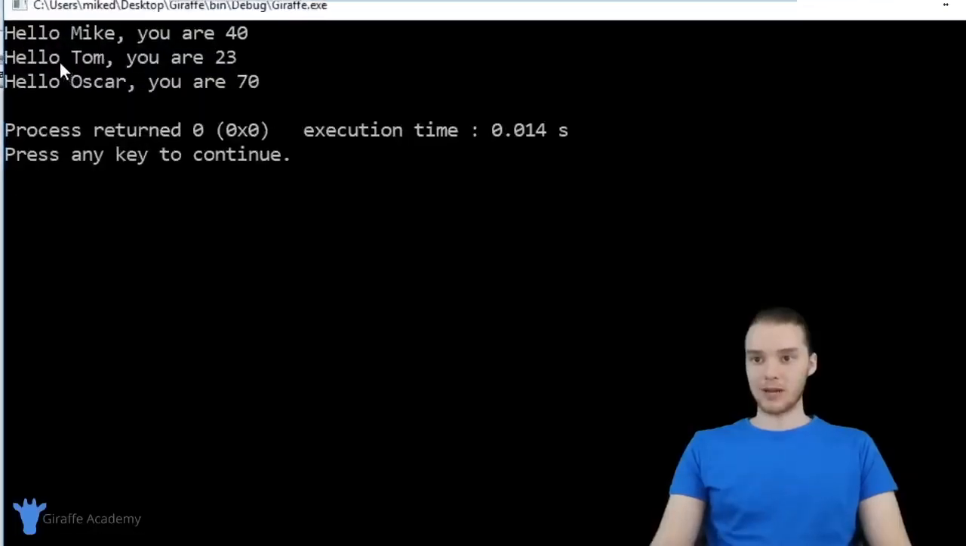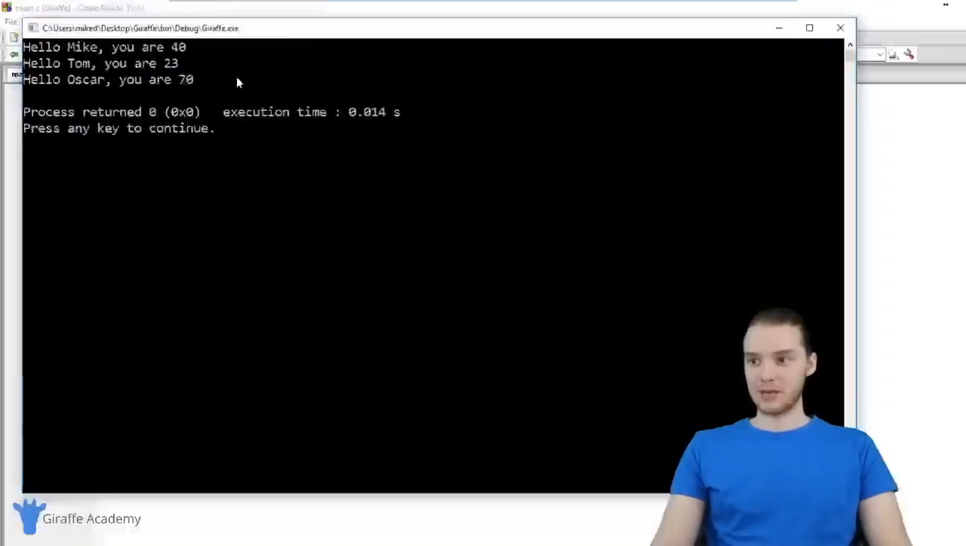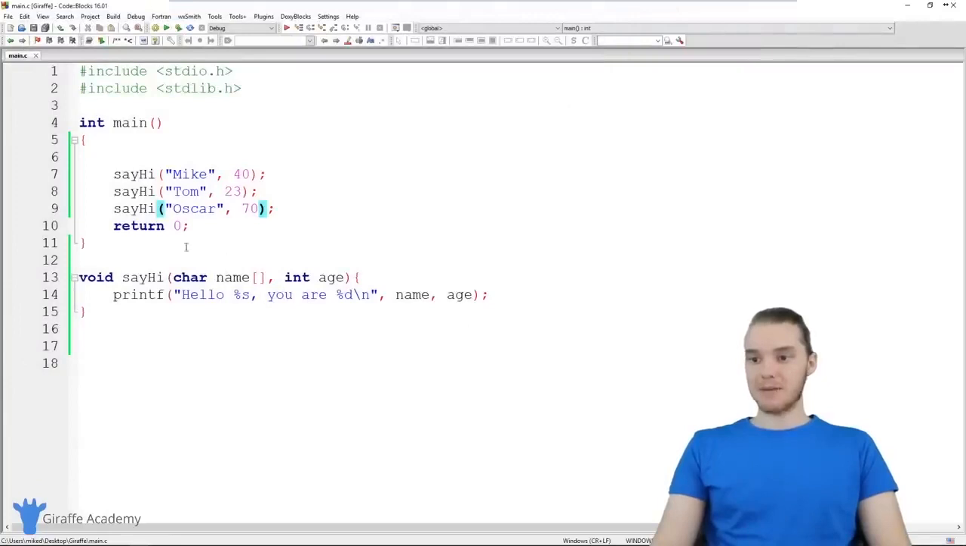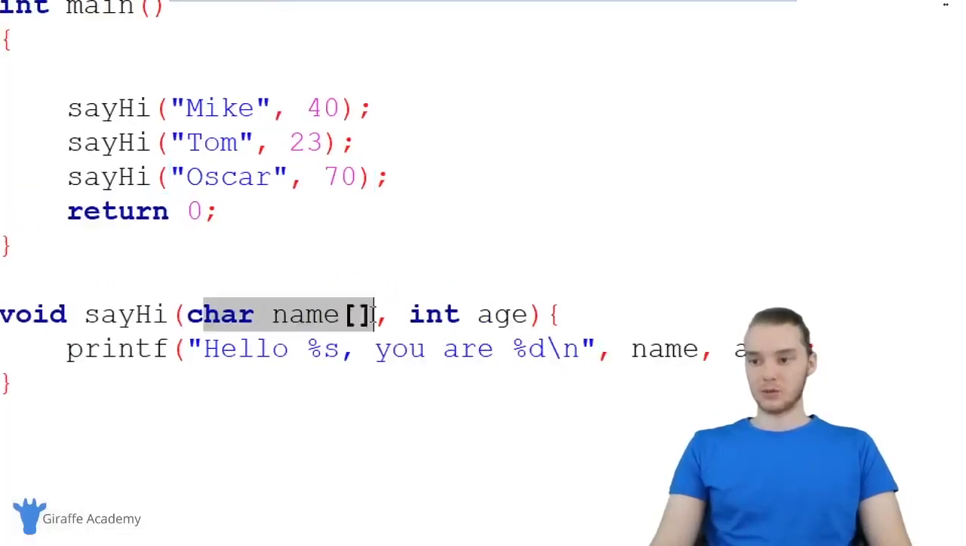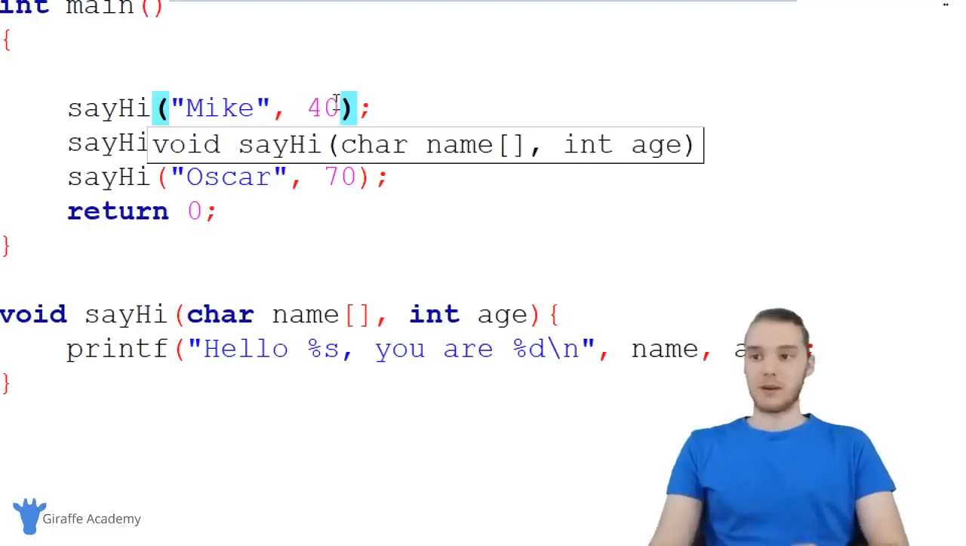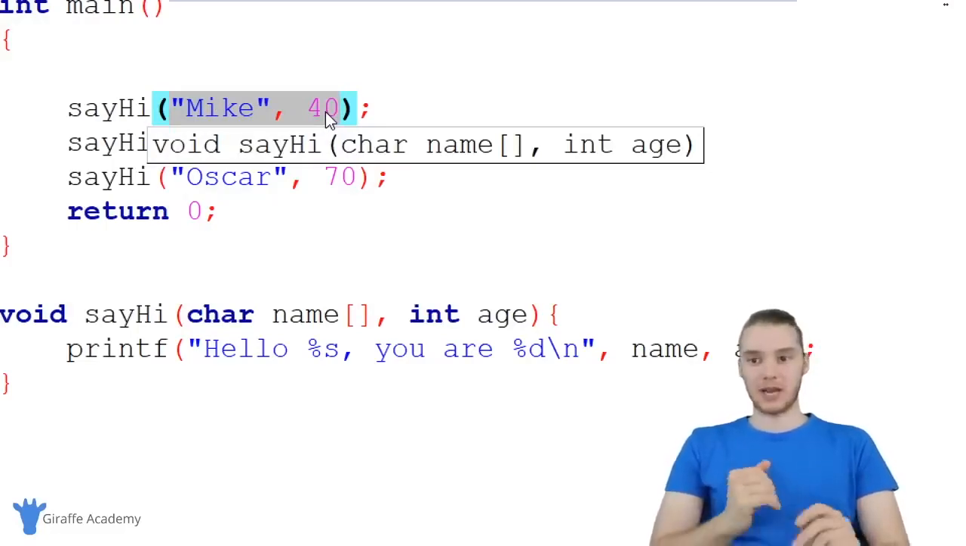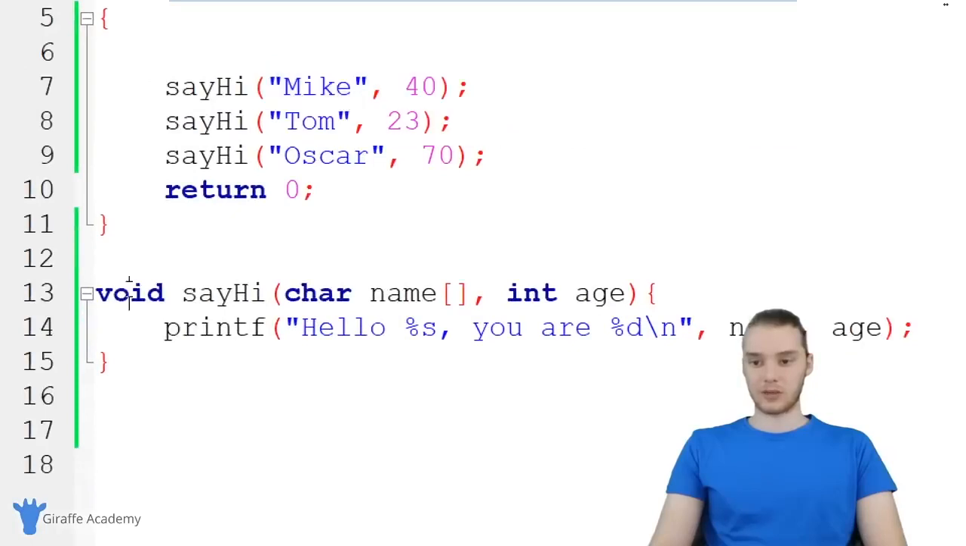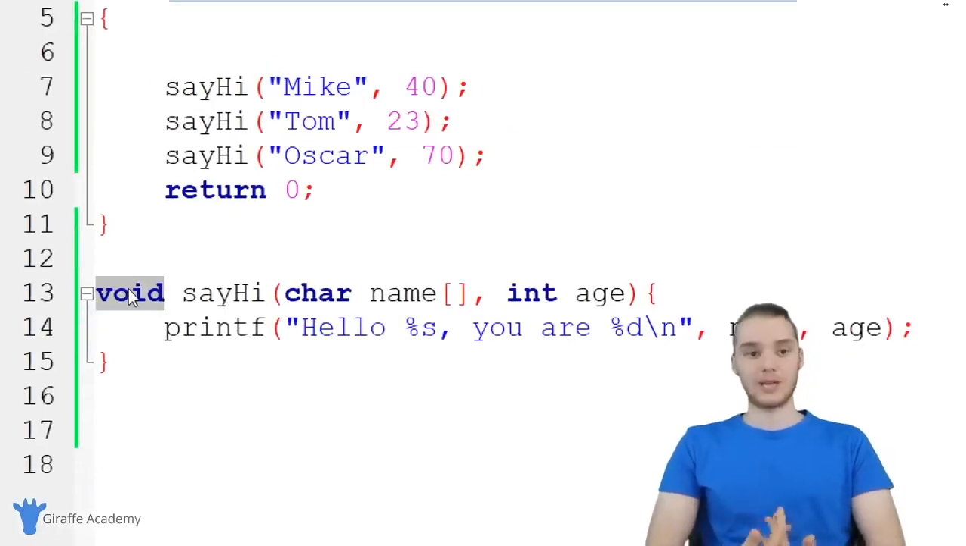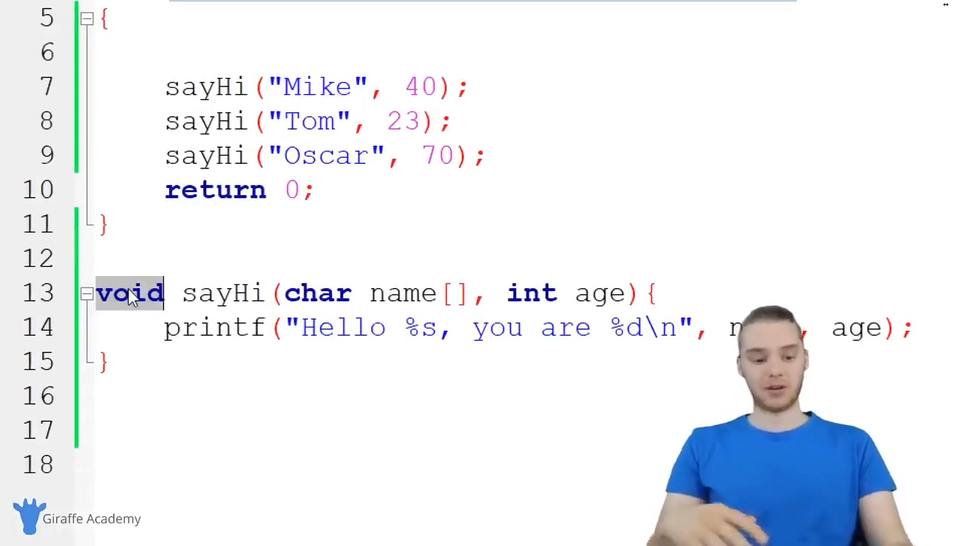So hello Mike, you are 40. Hello Tom, you're 23. Hello Oscar, you're 70. And you can pass as many parameters as you want into one of these functions. You always just have to make sure that you're passing a parameter when you're calling the function. So that's the basics of using functions, and in the next tutorial we're going to talk about this guy over here, which is the return type, and we're going to look at how we can get information back from a function.